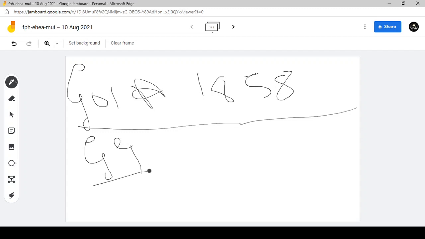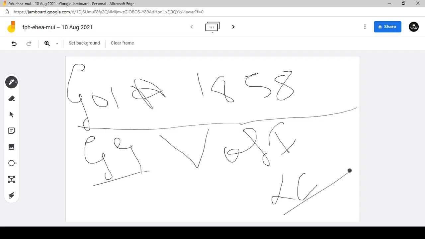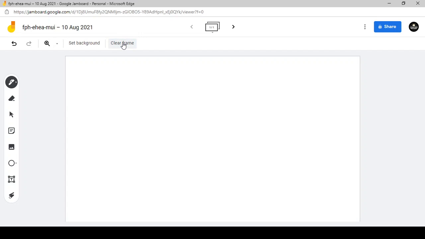The Governor General was changed to Viceroy of India, guys. So the question will be: by which act was the Governor General changed to the Viceroy of India? That is the Government of India Act 1858, and the first Viceroy of India was Lord Canning, C-A-N-N-I-N-G. After the Government of India Act 1858 comes the Indian Councils Act of 1861.